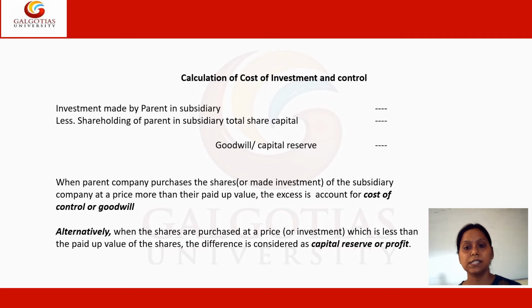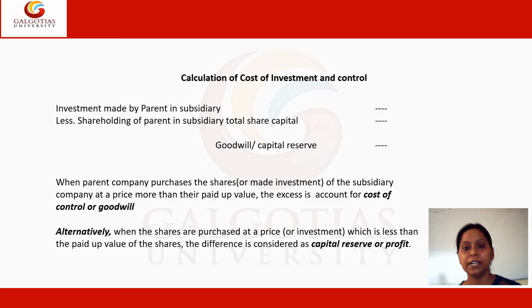Now in this case, we will say that if the investment made by the parent in the subsidiary is more than the share capital of the subsidiary company, at that point of time the goodwill, or the cost of control, will be generated. On the other side, alternatively, if the shareholding of parent company in subsidiary total share capital is more and the investment made by parent in subsidiary is less, at that point of time the capital reserve could be generated.